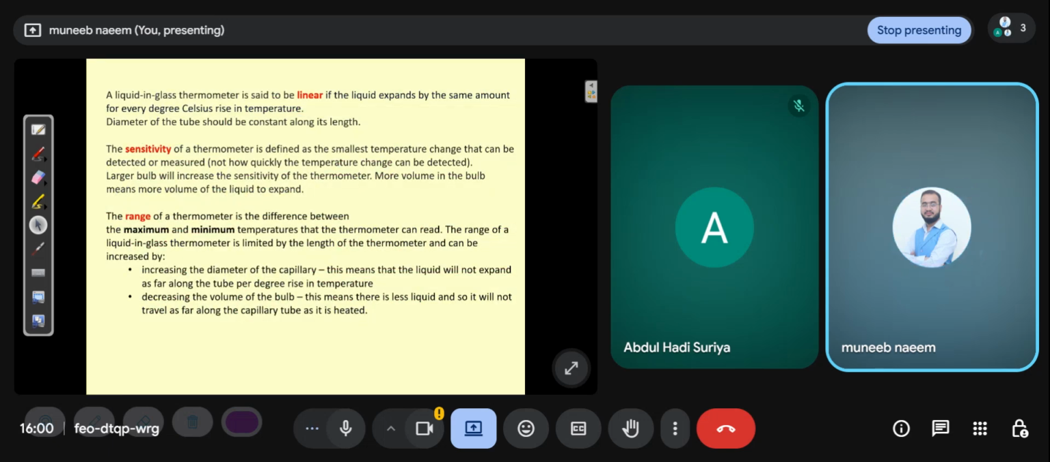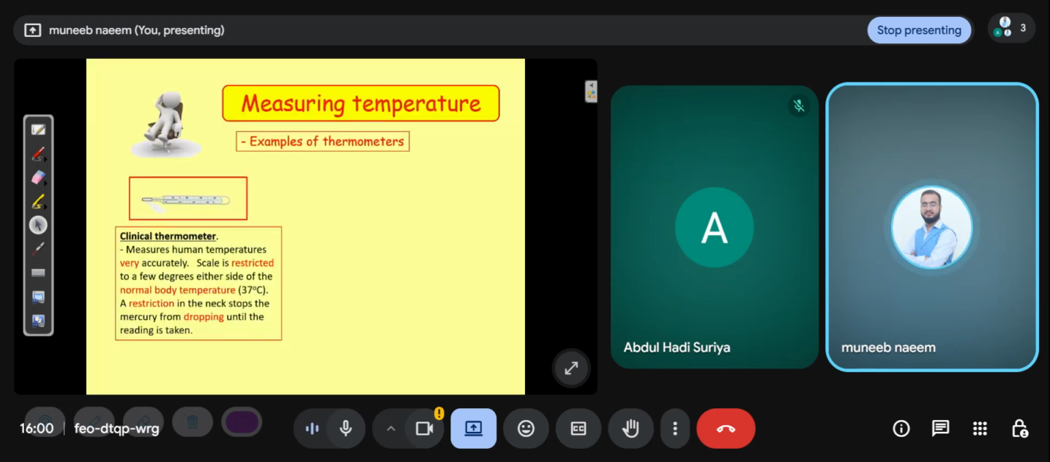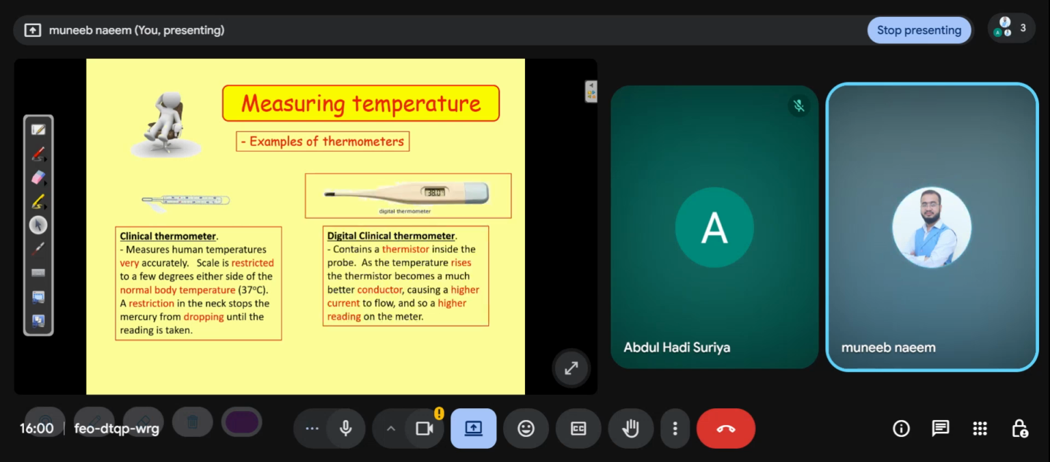There is a similar previous slide on measuring temperature, with examples of thermometers, like the clinical thermometer, as I already told you. A clinical thermometer measures human temperature very accurately. The scale is restricted to a few degrees either side of the normal body temperature, 37. A restriction in the neck stops the mercury from dropping until the reading is taken. In the modern era, there is also the digital thermometer, which some doctors use. It's very accurate.